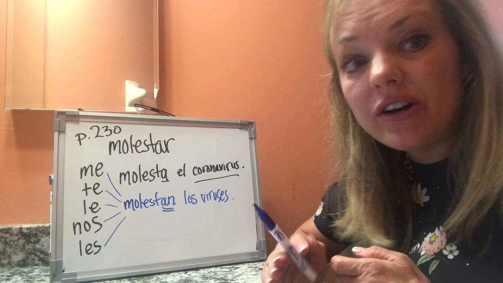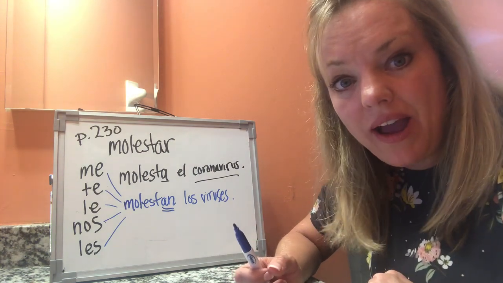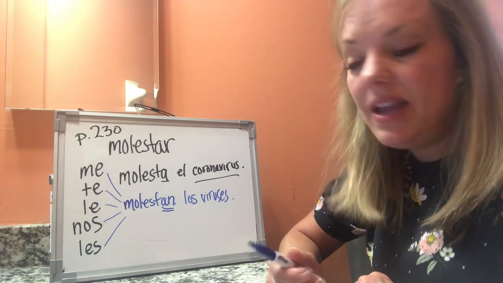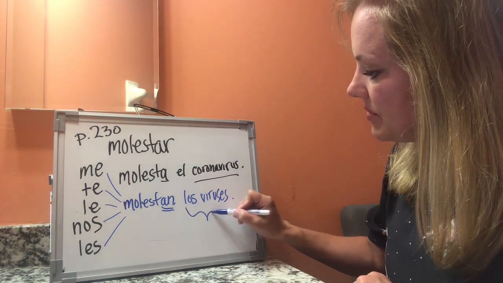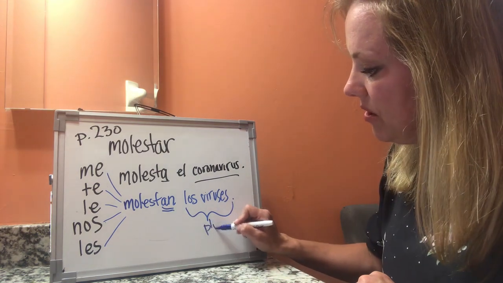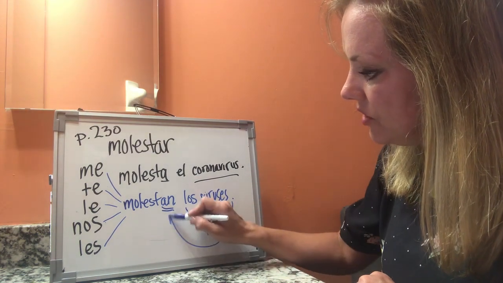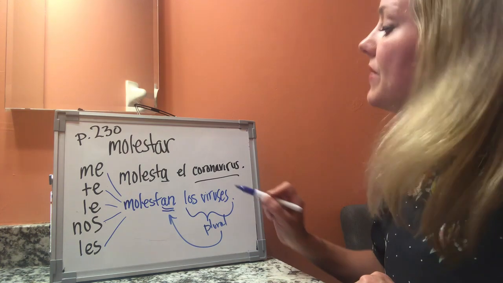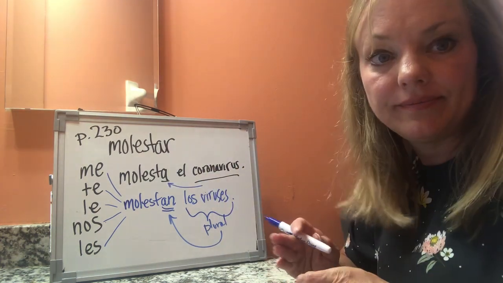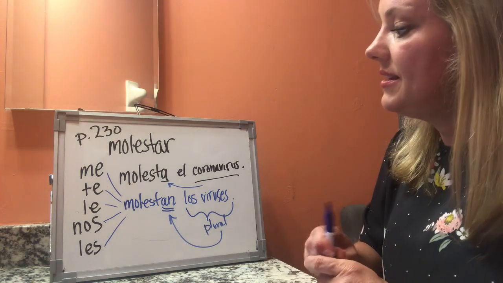So it doesn't matter if it's just one person that's bothered by all the viruses or if it's more than one person. It's what comes after the verb that is important. So if this is plural, your verb is plural, okay? If this is singular, your verb is singular, okay? So that is an example.